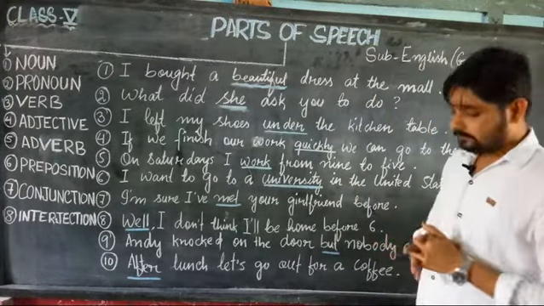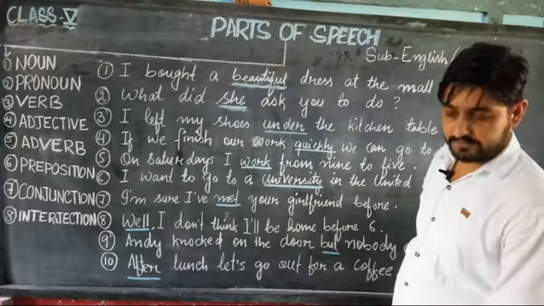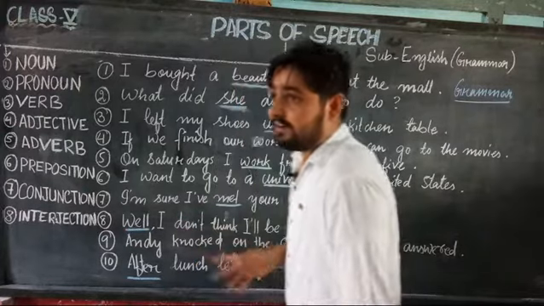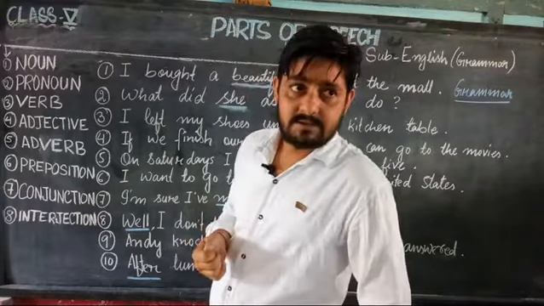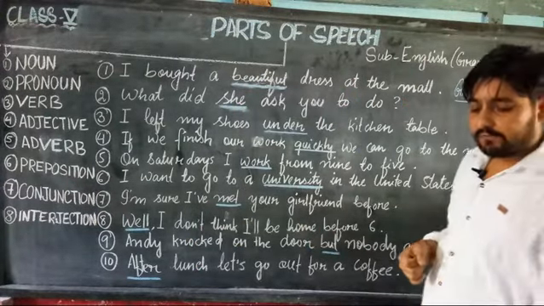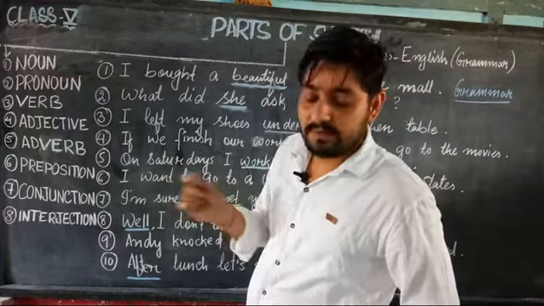And in grammar, these parts of speech are very important. These parts of speech tell us what type of words we are using in a sentence.